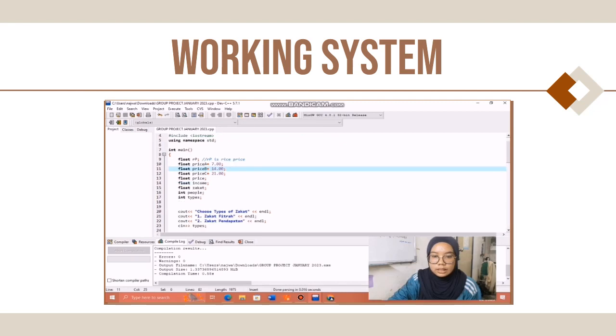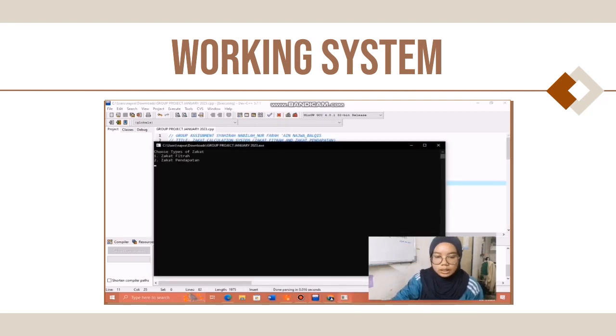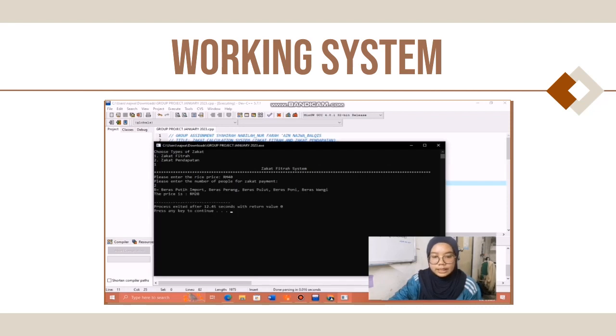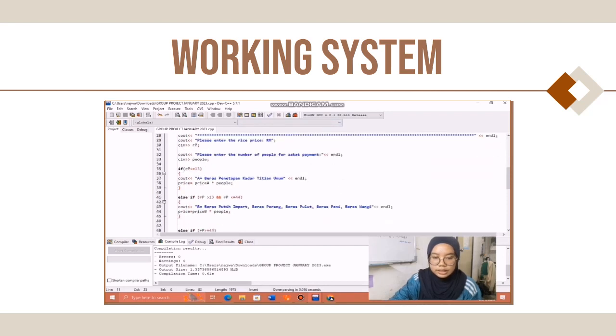So let's say we try another one. We still choose number 1 and then we enter the price, let's say 40, and then 2. So they will state another category, which is category B, and the price is 28. How can we determine it? We can use the same method as before to determine if the calculation is right or not. Same goes if you want to identify category C, as we can see the range here.